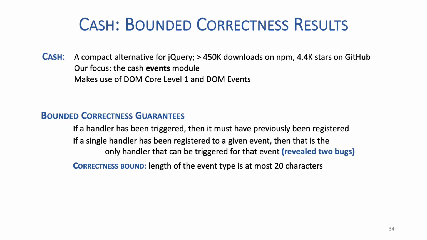The Cash library is a highly used jQuery alternative. It makes use of both DOM Core Level 1 and DOM UI events. We use JaVerT.Click to prove bounded correctness of functional properties of the events module of Cash. One of the tests, for instance, checks that if a single handler has been registered for a given event, then only that handler can be triggered during dispatch. The event in this case is represented as a symbolic string of maximum length 20. And this test, by the way, revealed 2 bugs.